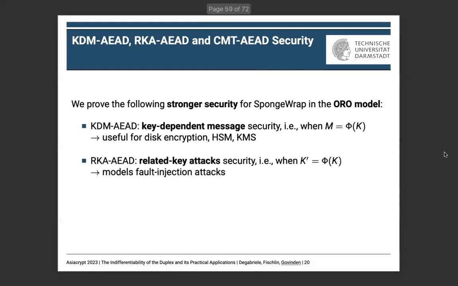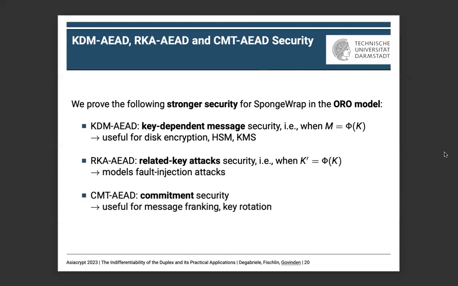We then prove security against related-key attacks, where the adversary is able to obtain ciphertexts evaluated under a modified key K' that is a function of the secret key K. This is useful to model fault injection attacks. And finally, we prove full context commitment security, with, to give a few, applications in message franking and key rotation.